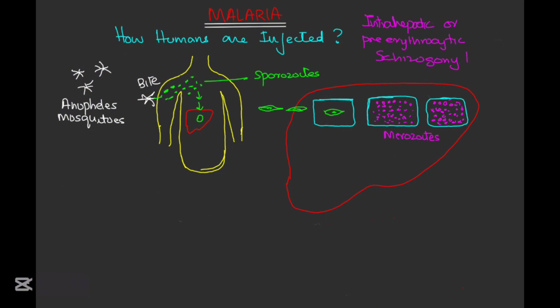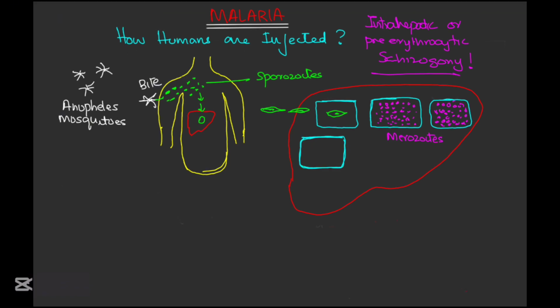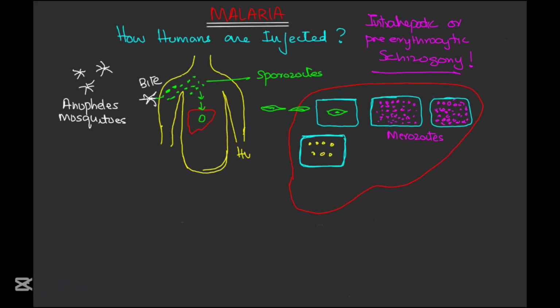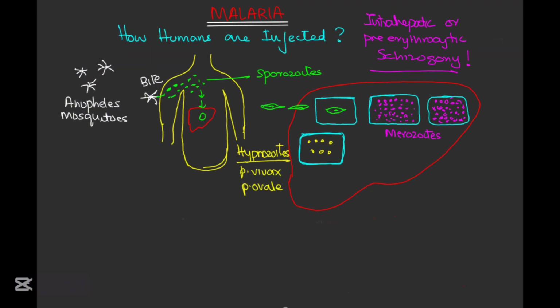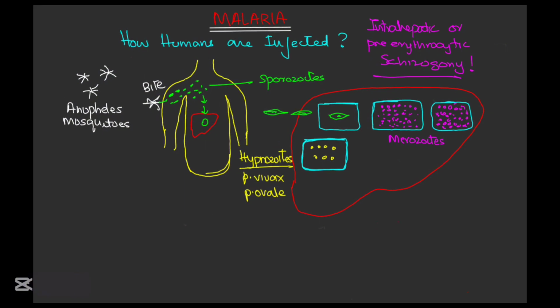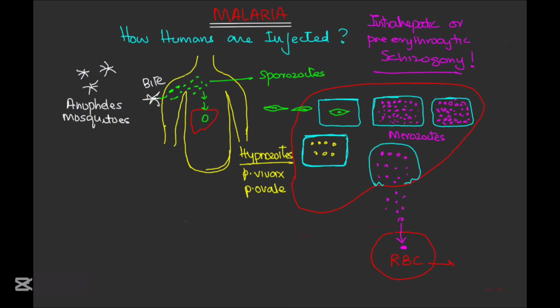Here, something different happens in Plasmodium vivax and Plasmodium ovale infections. A proportion of the intrahepatic forms do not divide immediately but remain inert for a period ranging from 2 weeks to greater than 1 year. These dormant forms, or hypnozoites, are the cause of the relapses that characterize infection with these species. Now, the infected swollen hepatocytes eventually burst, releasing thousands of merozoites into the bloodstream, which then invade the RBCs, initiating the erythrocytic phase of the malarial cycle.